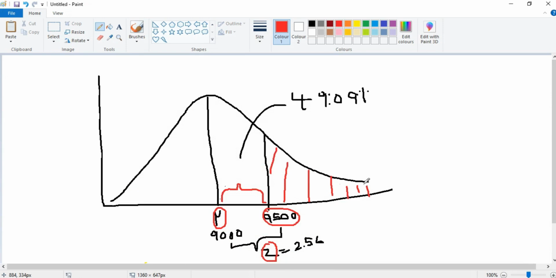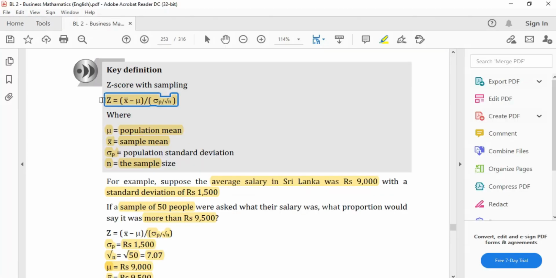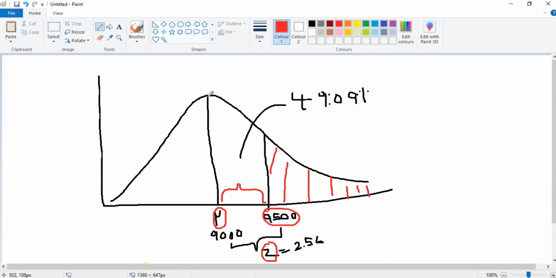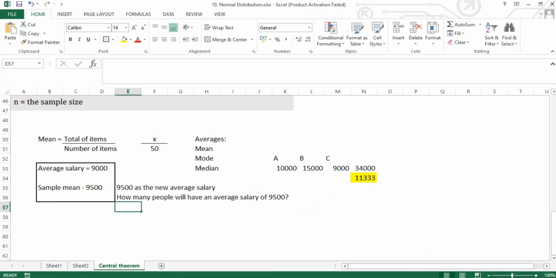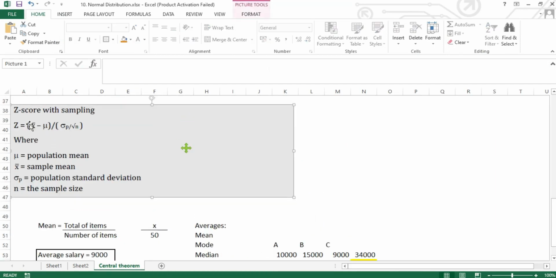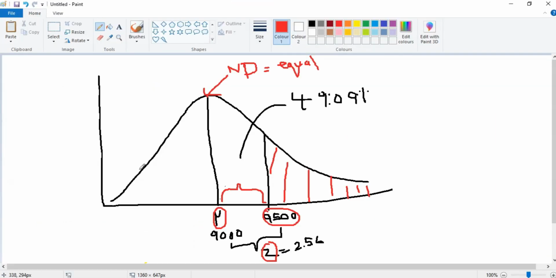Because of this formula, the sample becomes normally distributed, where both sides are equal. I told you that sample distributions are not necessarily equal, however, because of this central limit theorem that made the new formula for z-score, we are able to make the sample into a normal distribution.